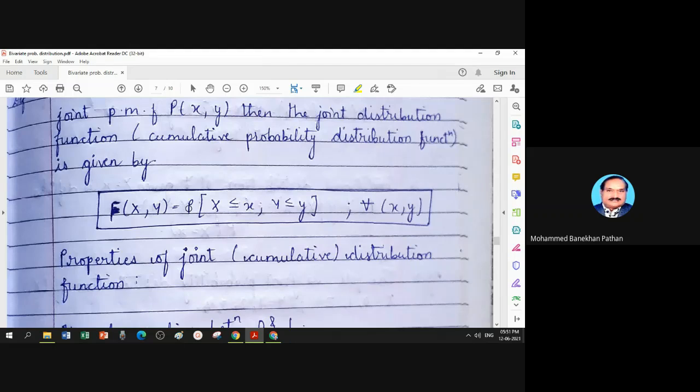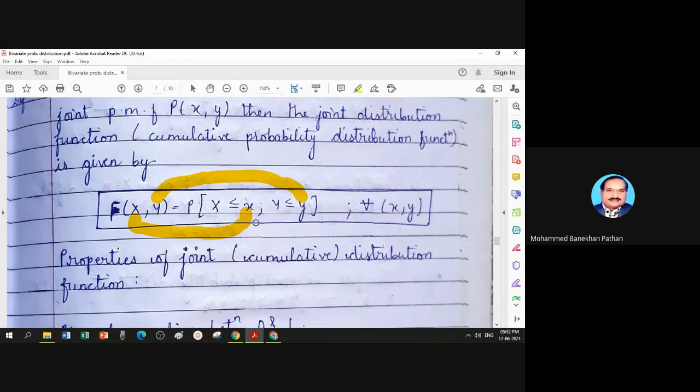This is equal to probability X less than or equal to small x. This is a given value. What is here? It should be small x taken here. Semicolon, capital Y less than or equal to small y. So that is coming from here.